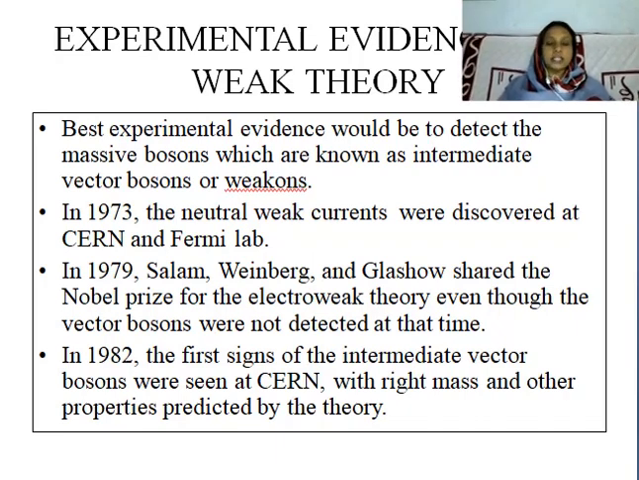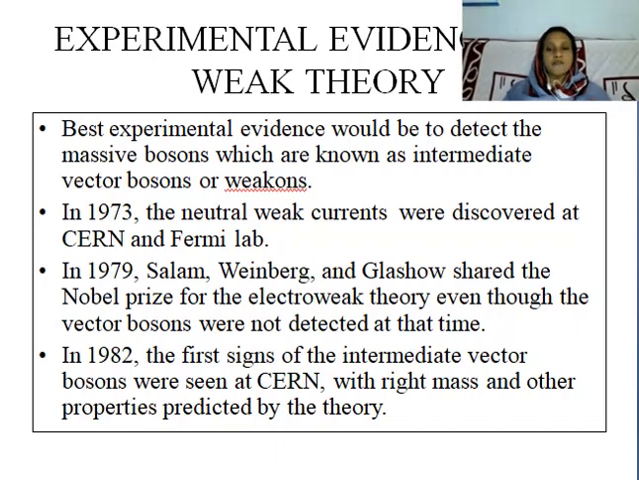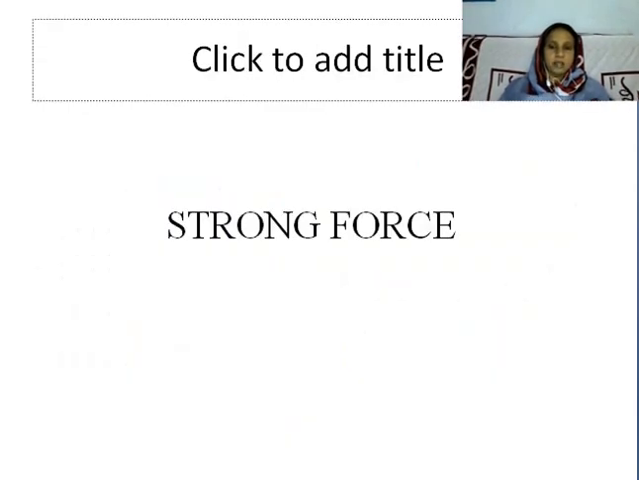Okay, now in 1979, Salam, Weinberg and Glashow shared the Nobel Prize for the electroweak theory. But still, the carrier vector bosons were not detected. In 1982, the first signs of the intermediate vector bosons were seen at CERN, with the right mass and other properties predicted by the electroweak theory. So these are the important things in connection with the electroweak theory.